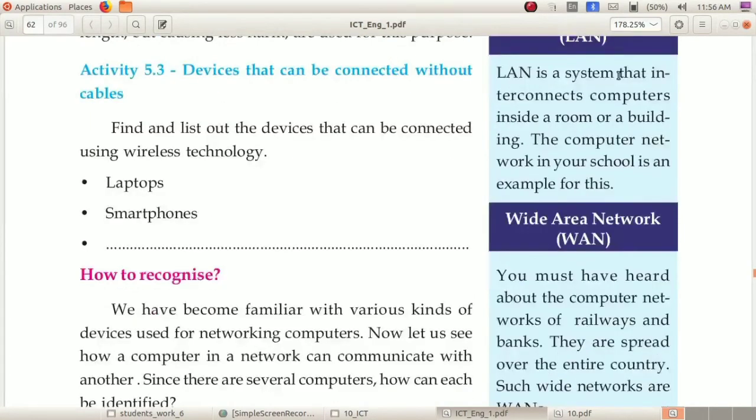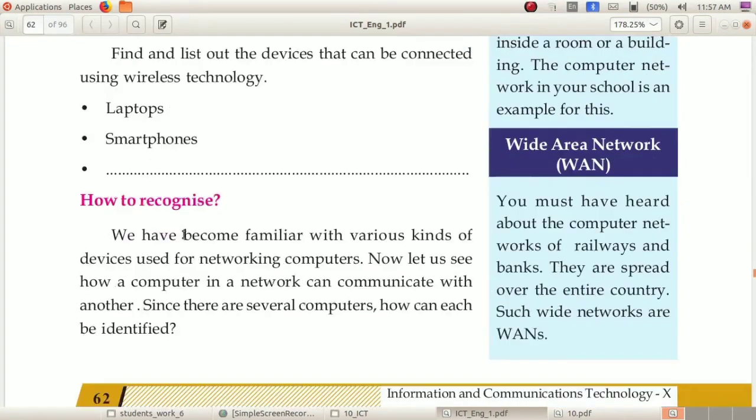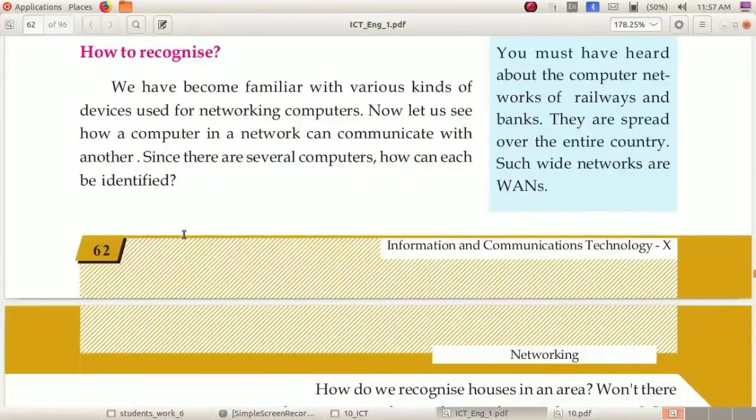Dear children, we can move to activity 5.3, devices that can be connected without cables. Here is a list of devices that can be connected using wireless technology. You know that laptop is a wireless technology. Then smartphones. Now here you can write tablets. So fill that blank.